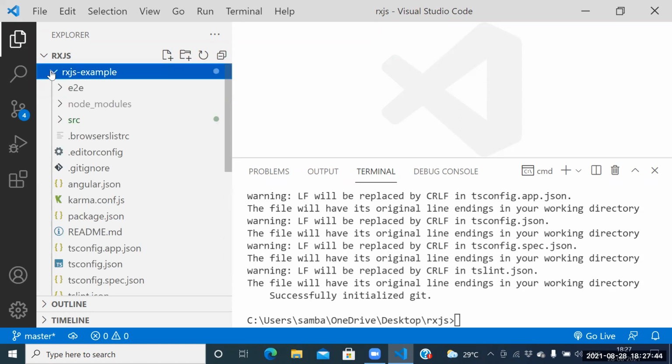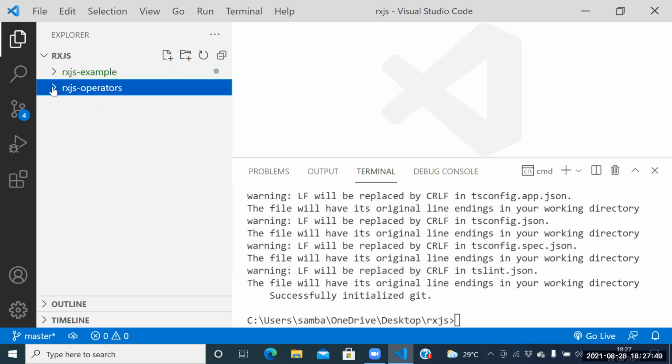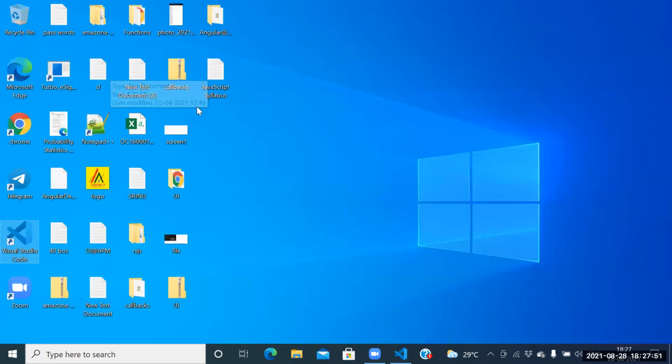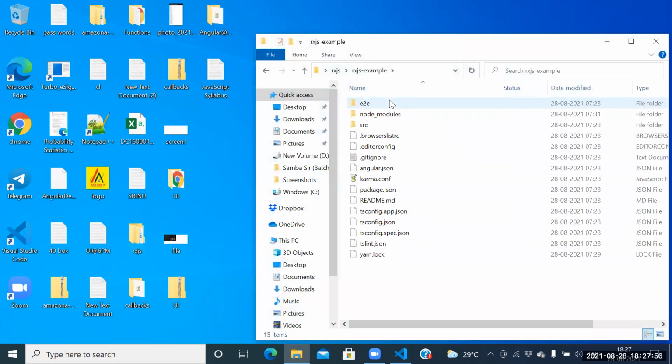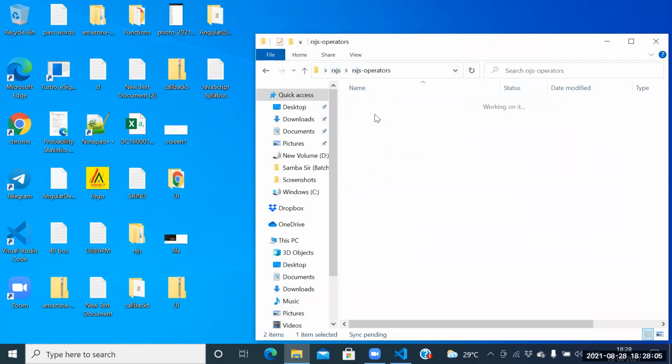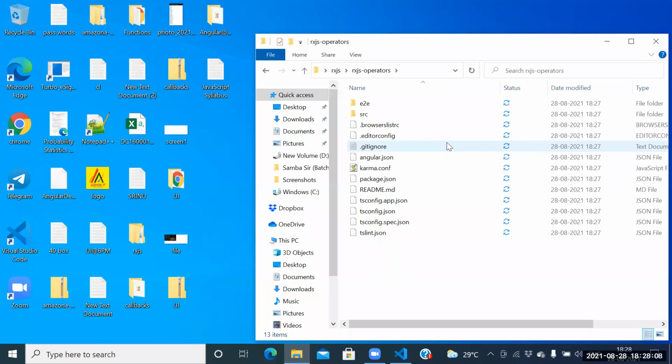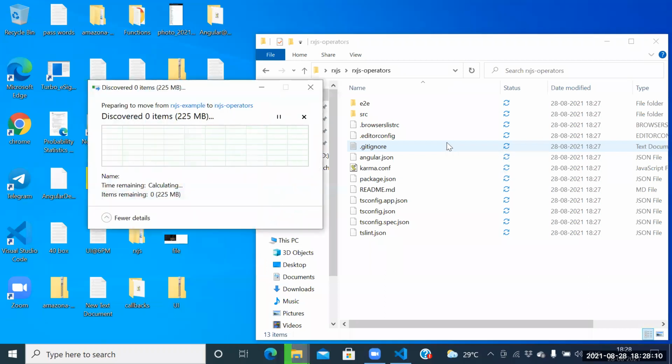Go to the normal project directory, through Windows Explorer, Drive and all. Go to the series one, RxJS. There's an old example. Go to the old example and cut the node modules. Always cut. Then go to the currently created project and paste it. But the files should not be opened somewhere else.